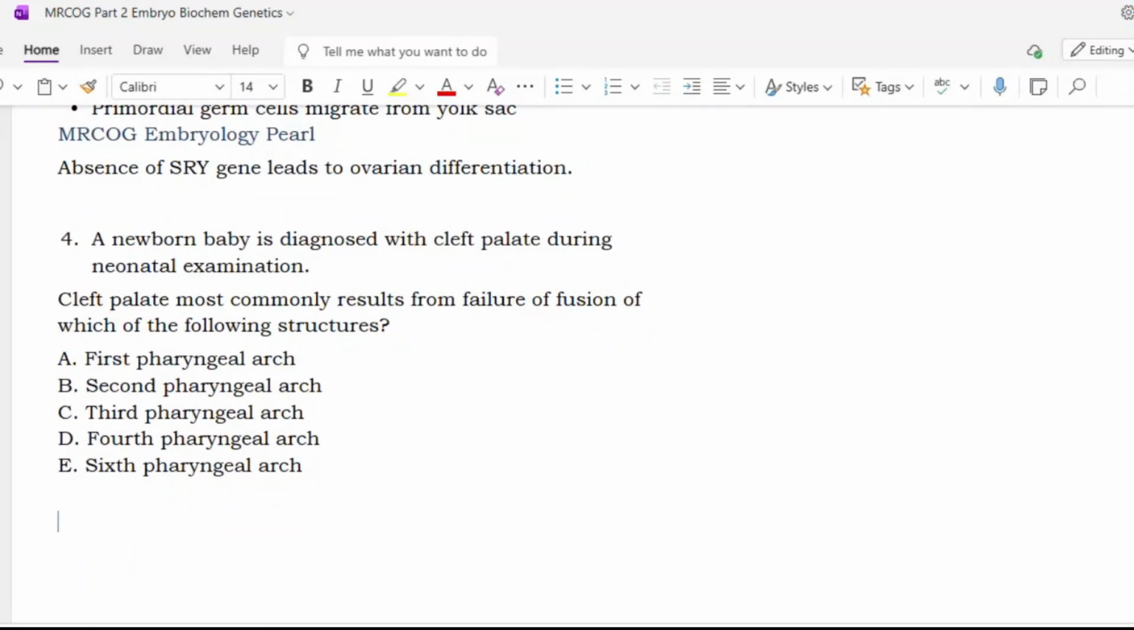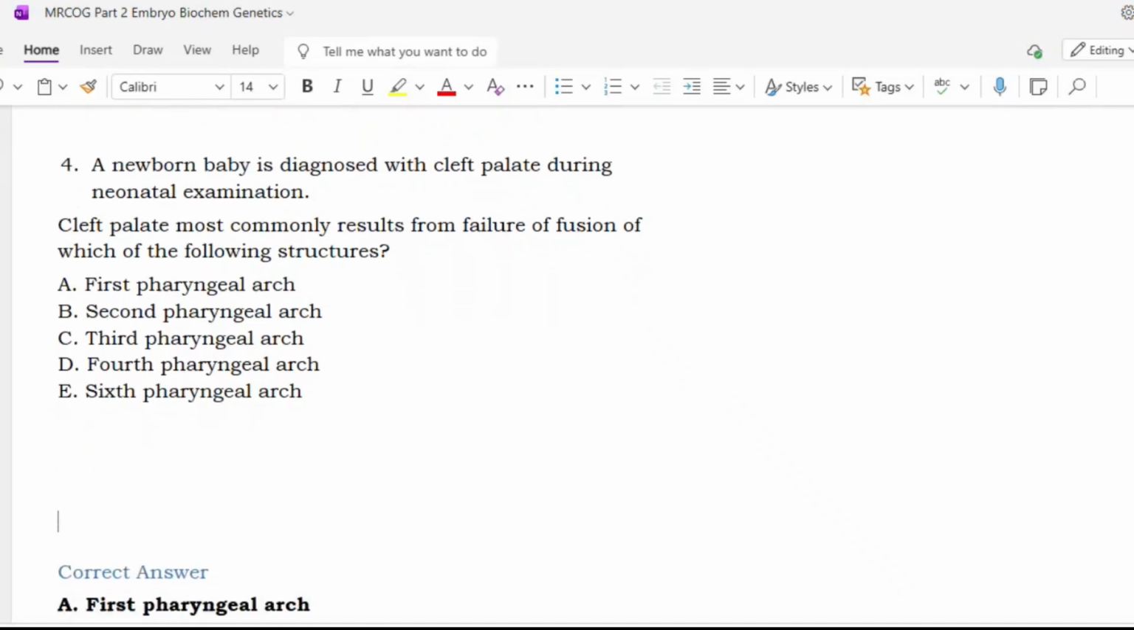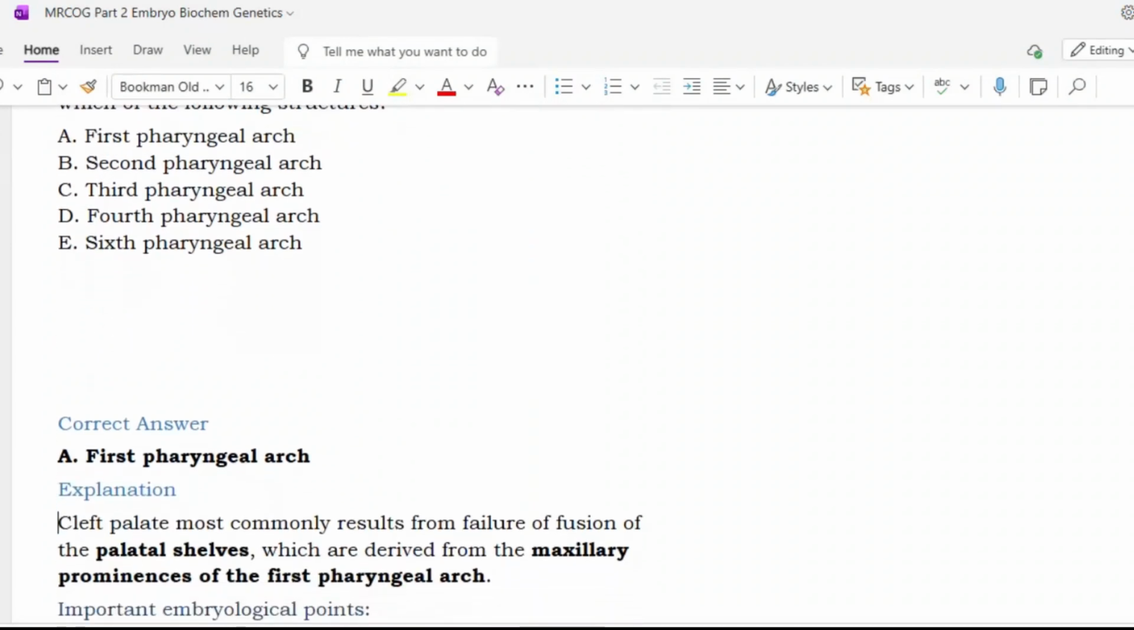A newborn baby is diagnosed with cleft palate during neonatal examination. Okay, cleft palate. Cleft palate most commonly results from failure of fusion of which of the following structures? First pharyngeal arch, second pharyngeal arch, third pharyngeal arch, fourth pharyngeal arch, or sixth pharyngeal arch? First pharyngeal arch, sir. Yes. Muscles of mastication. Yes, first pharyngeal arch. Very frequently asked, these pharyngeal arches.